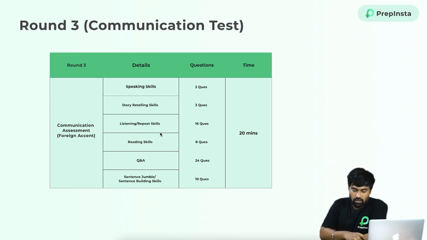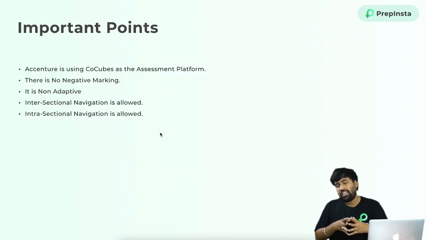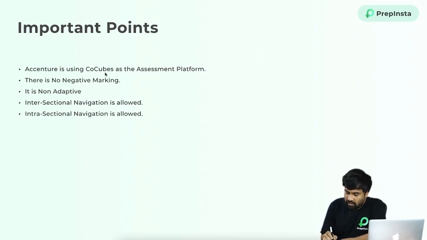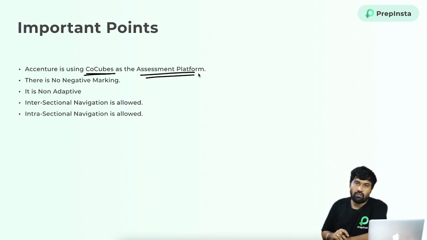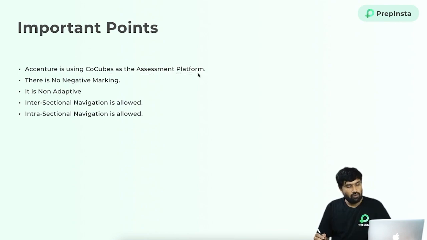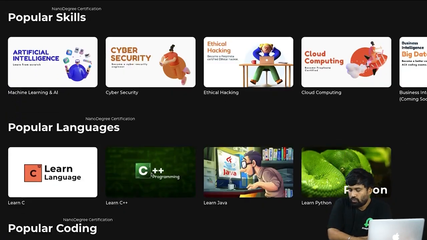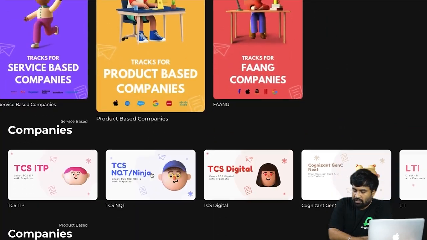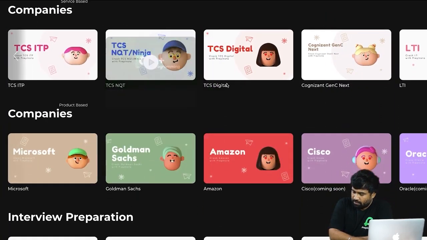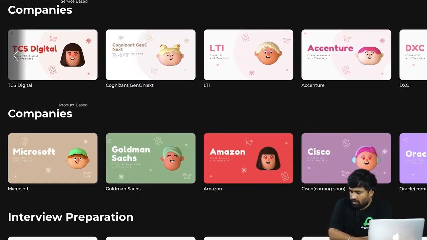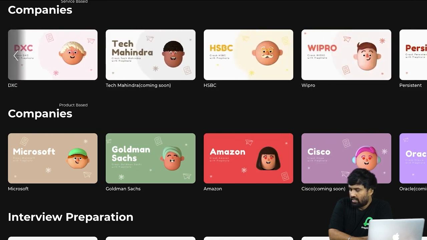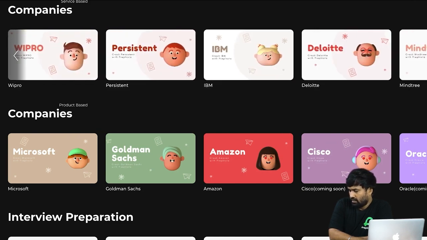So just look into the next important key points you need to remember, that is Accenture is using CoCubes as an assessment platform. So if you want to prepare through CoCubes also, we have platform specific courses. If you observe, we have company specific as well. So you can learn everything, every company here.